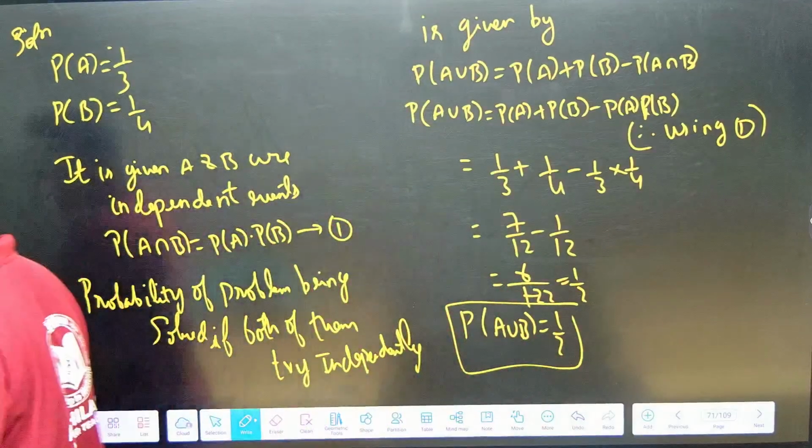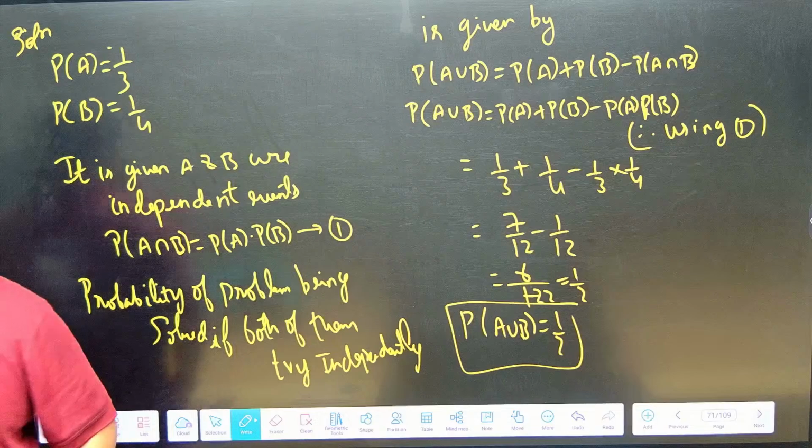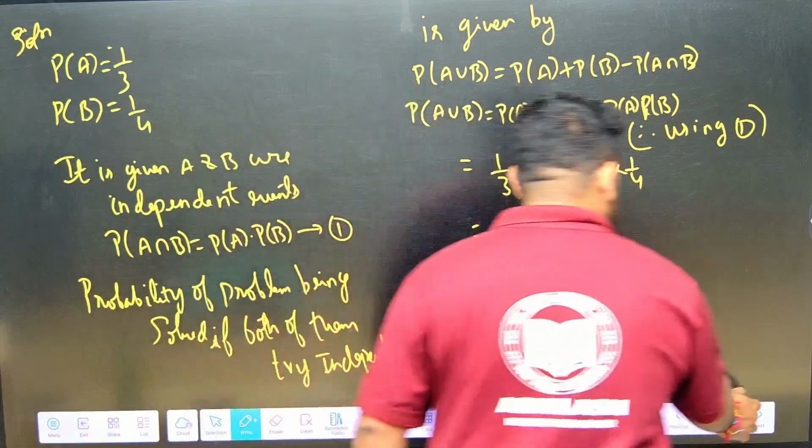So 1 by 2 is the right answer, friends. Clear? This is the way we have to solve this question. Next question. Let us go to the next question.